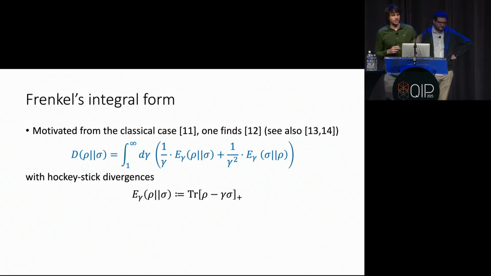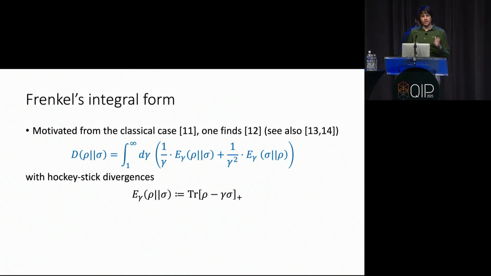So this originally came from the classical literature. One can also do it in the quantum case. And the idea here is that you can write the relative entropy as an average over these so-called hockey stick divergences. And here this plus on the right-hand side just means that you only look at the positive part. You look at the trace of the positive part of this Hermitian operator.